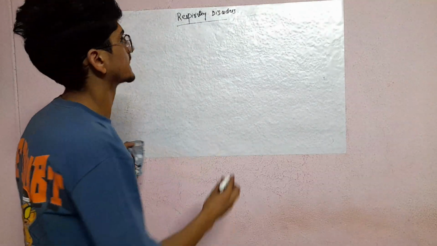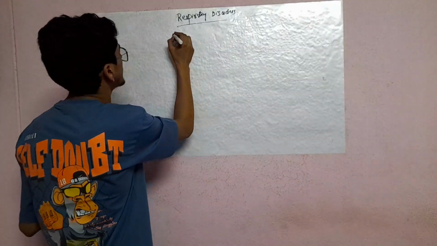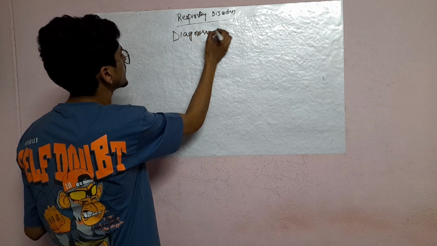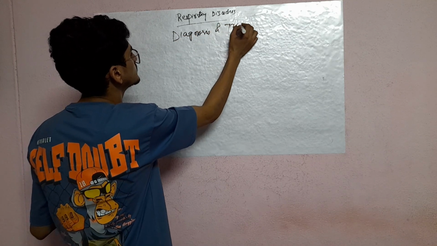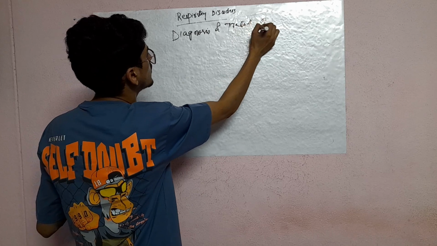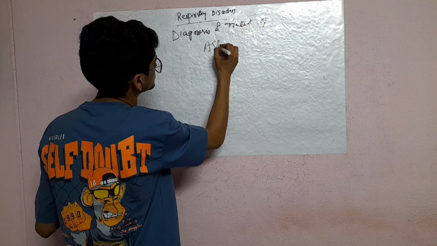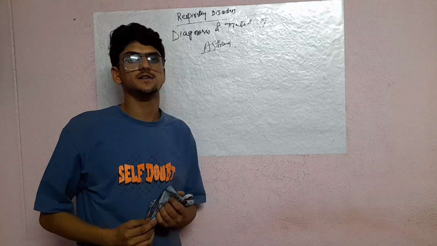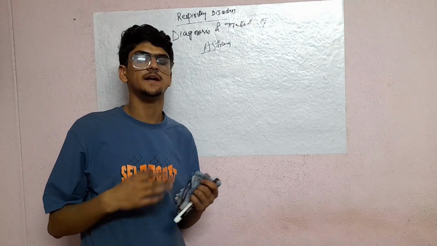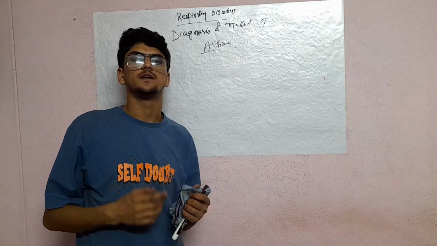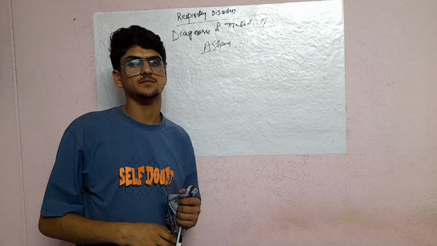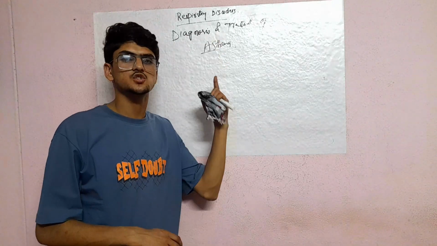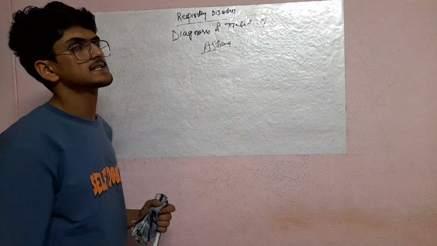So we will continue to the next diagnosis and treatment of asthma. Already we have discussed the definition, types, etiology, pathogenesis, and symptoms of asthma. Now we have diagnosis and treatment of asthma, the last topic from asthma. So diagnosis and treatment of asthma.